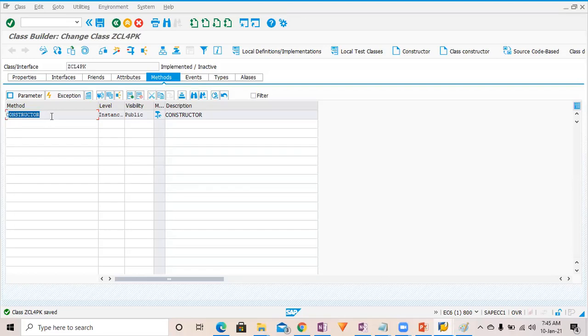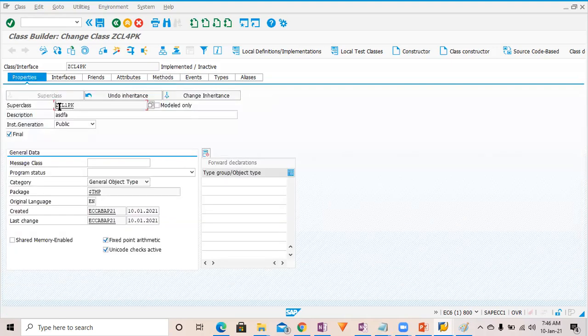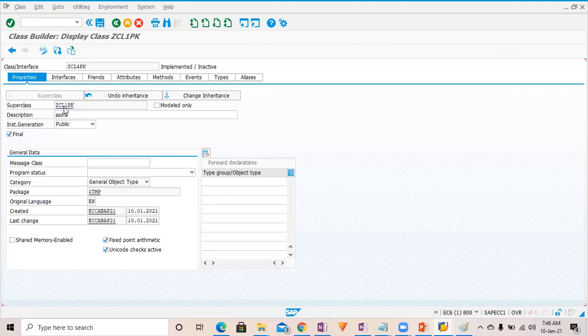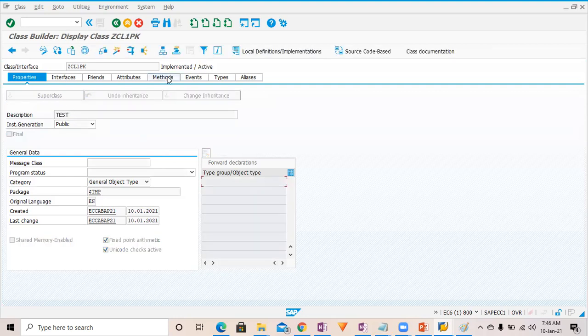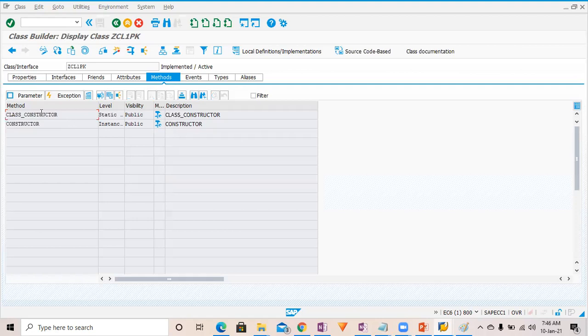Constructor has been inherited over here, but class_constructor from this superclass has not been inherited, because in this superclass I have defined both class_constructor and constructor, right?